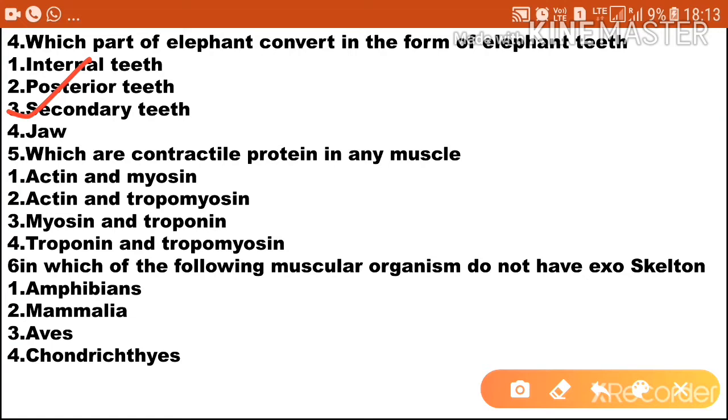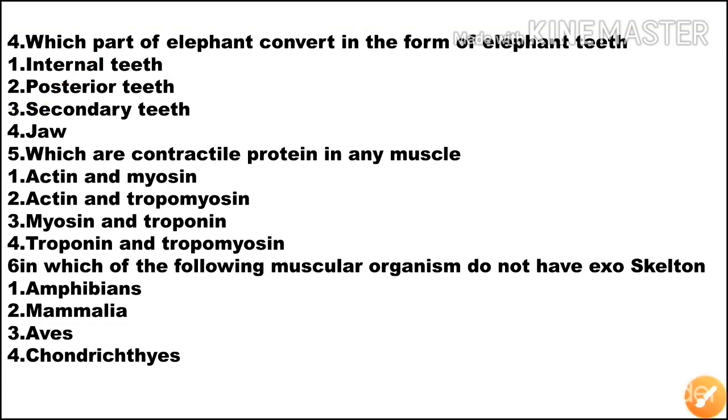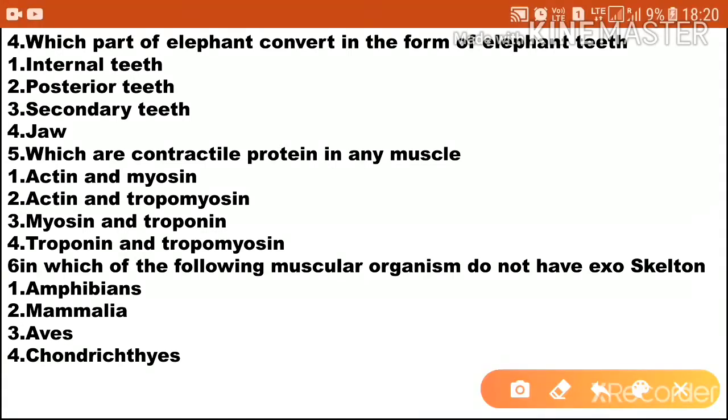Next question. Which are the contractile proteins in any muscle? Option 1 actin and myosin, option 2 actin and troposin, option 3 myosin and troponin, option 4 troponin and tropomyosin. So the protein present in the muscle is actin and myosin. Option 1 is the correct answer. Actin and myosin are present in the muscle system.